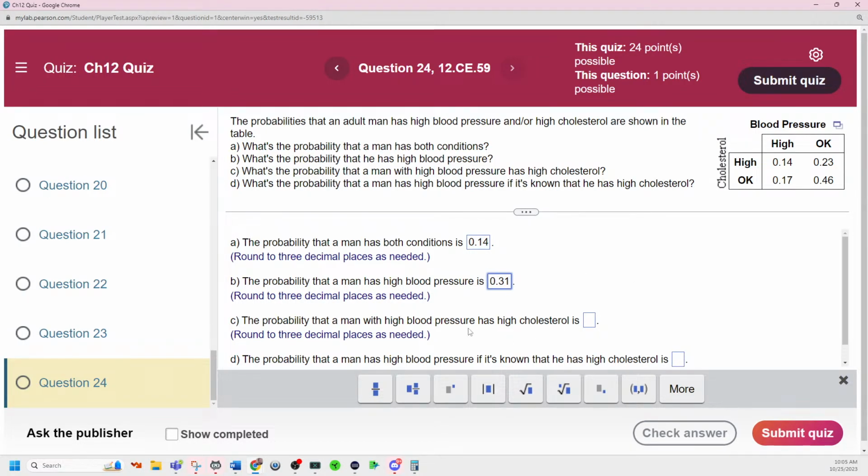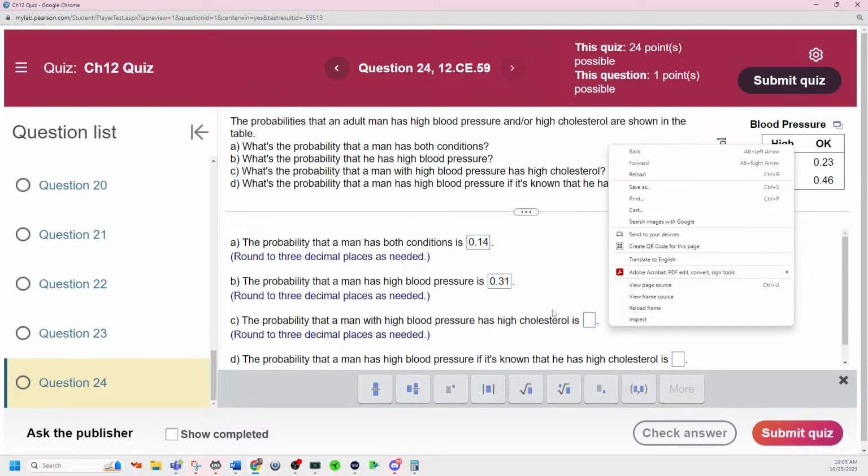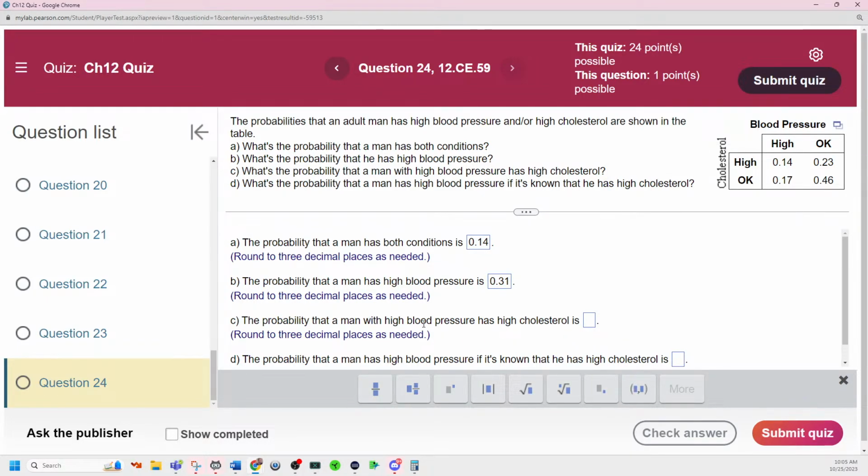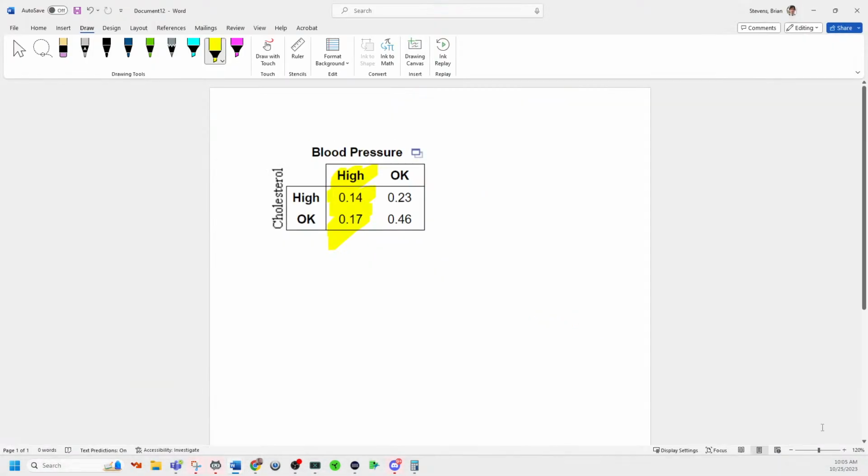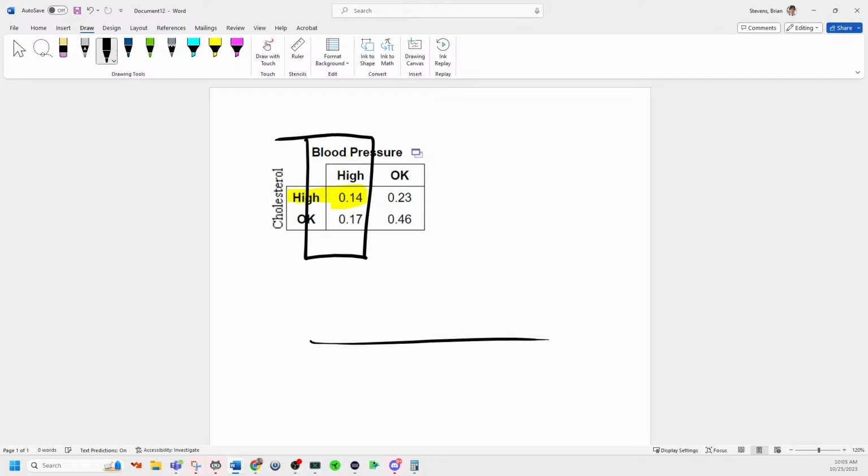The probability that a man with high blood pressure has high cholesterol. Now this is where we need to look within and go here to, given someone has high blood pressure, what is the probability of high cholesterol? So what is going to be the mathematics? Think of it this way right here.